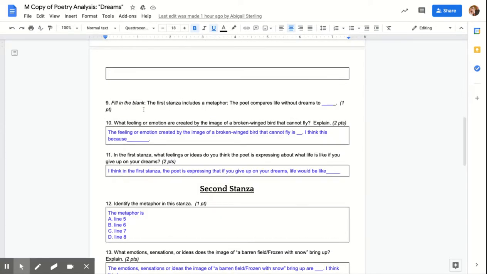Number 9, fill in the blank. The first stanza includes a metaphor. The poet compares life without dreams to blank.